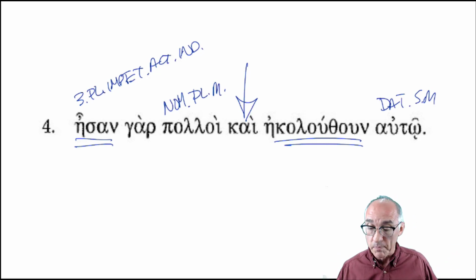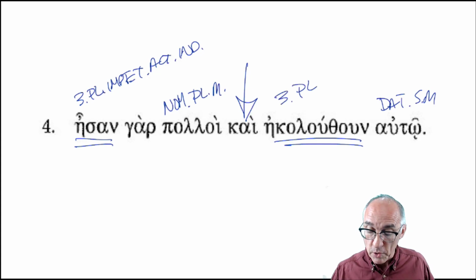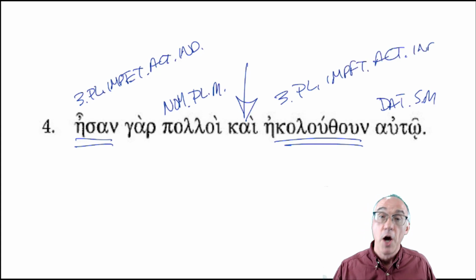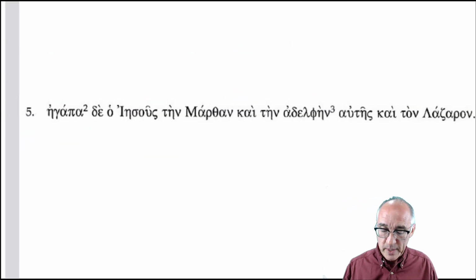They were many. And they were approaching him, autu. And this verb just takes the dative. To continue analyzing, third person, plural, imperfect, active, indicative. No surprise seeing the imperfect when it comes to this chapter. This is, after all, the chapter for the imperfect. Number 5.